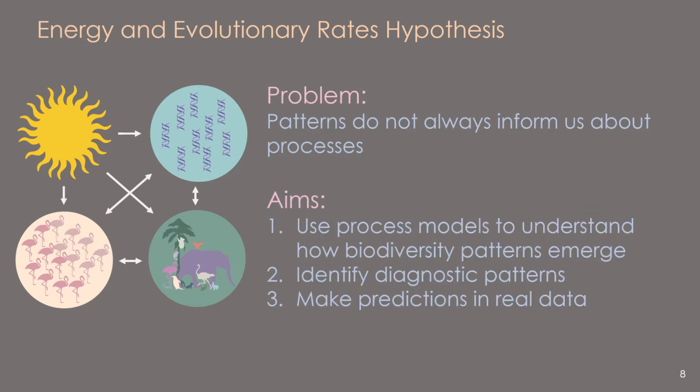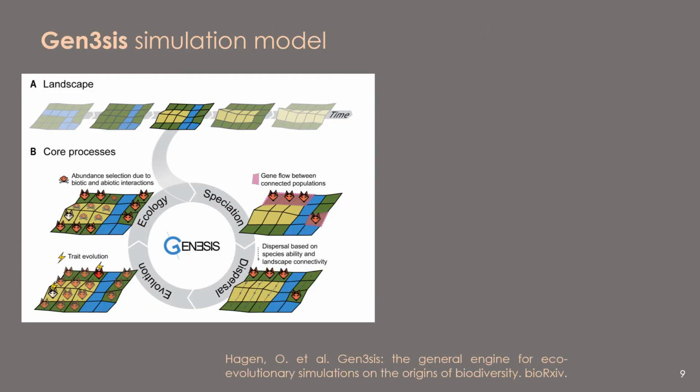The aims of this study are threefold. First, to use process-based spatial simulation models to understand how biodiversity patterns emerge over time under the energy and evolutionary rates hypothesis. Then we want to see if any biodiversity patterns are diagnostic of this hypothesis, to see if we can make predictions in real data. To do this, we use a spatially explicit simulation engine, Genesis. I'll go into the model in a little bit of detail here, but I recommend anyone interested in the general framework to go and see Oscar Hagen's talk here at Virtual Evolution, or to check out the preprint on bioRxiv.